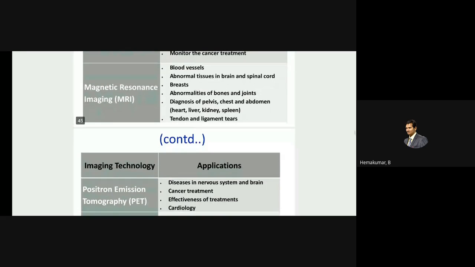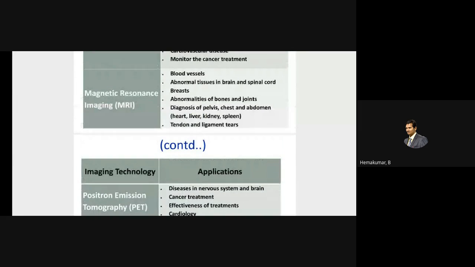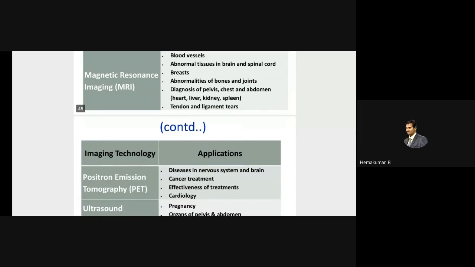So it is used to detect blood vessel defects and abnormal tissues, particularly in the case of the brain, which is very sensitive and should be very carefully diagnosed. So it is used in brain and spinal cord diagnosing, in very small cases of breast scanning, abnormalities of bones and joints, diagnosis of the pelvis, chest and abdomen, heart, liver and spleen, and tendon and ligament tears. So in the case of fine details to be studied, which could not be covered through the CT, we have to move to the MRI only.